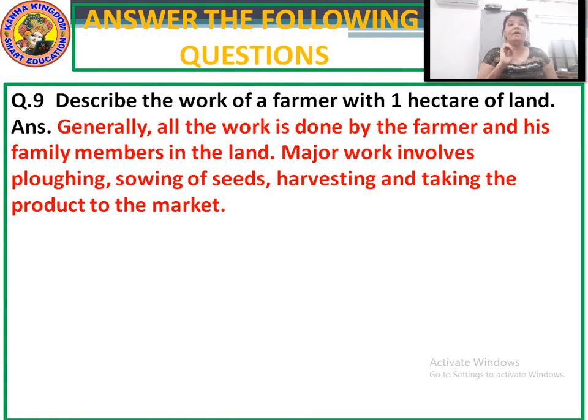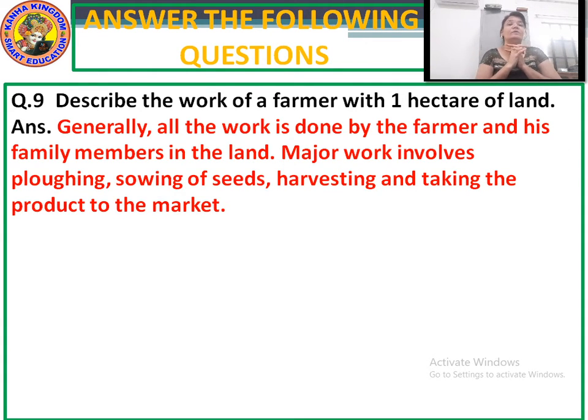So you have to keep laborers. But if a farmer has only 1 hectare of land, then it is not possible for him to keep labor because his production is very less, his income is very less. So what is being done? On that land, the farmer and his family members work. They plow, they sow, they harvest, and after that they take the product to the market.